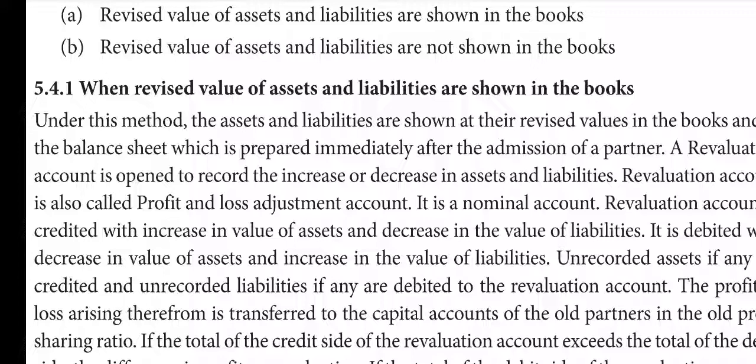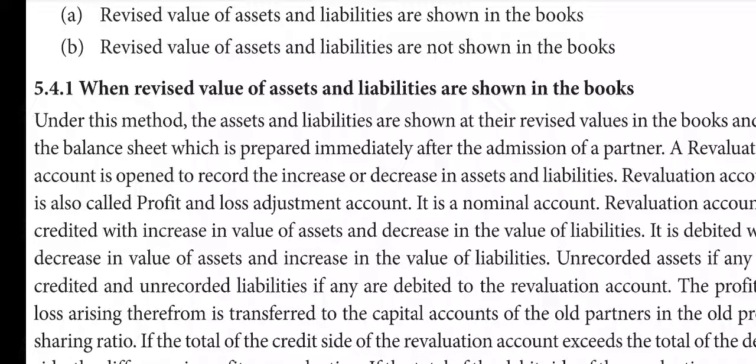So to record all those increased items and decreased items, I mean profit items and loss items, we need to open one account called revaluation account. As I pointed out, it is exactly similar to a nominal account, so as per the nominal account rule, as we know very well, debit all expenses and losses.